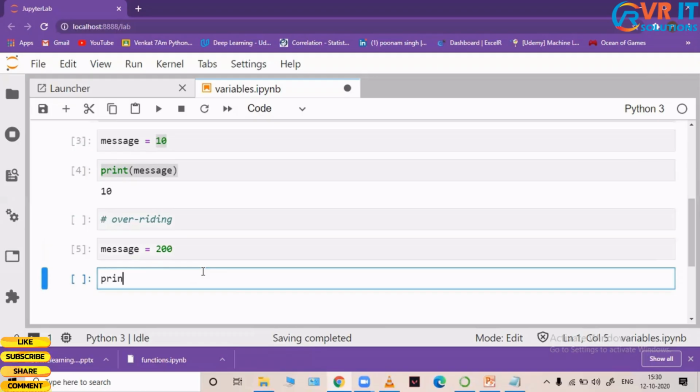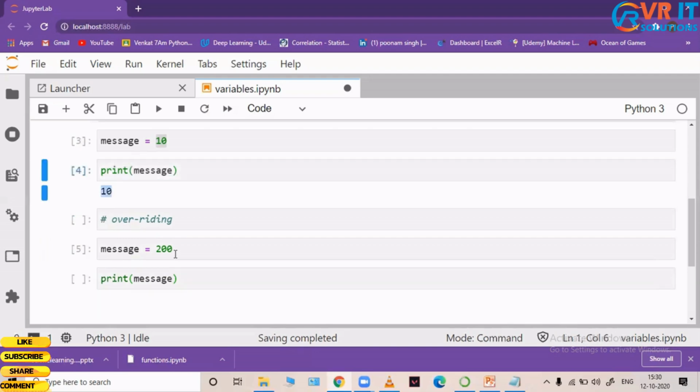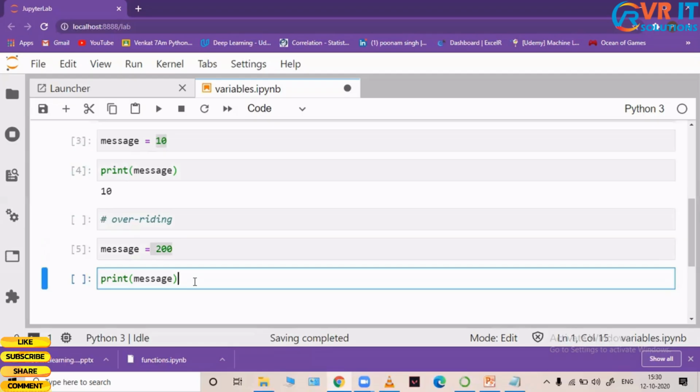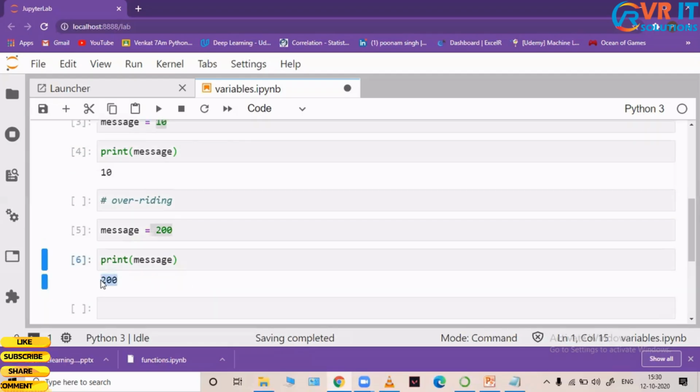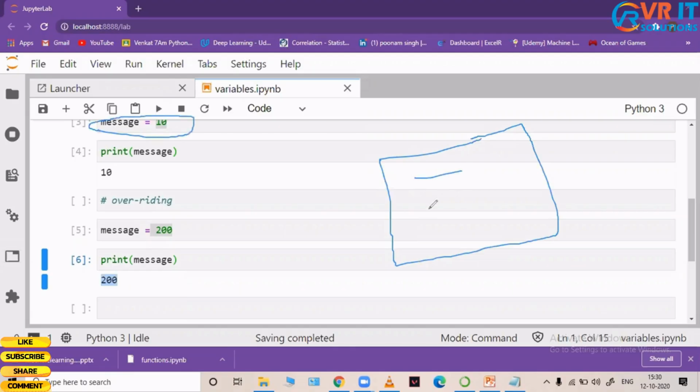And I'm going to say print message. What will happen here? What do you guys think? Will it print 10 or will it print 200? When I execute this set of code, I can see that it gives me 200. Let us discuss what happens internally. The first time I said message is equal to 10, my Python interpreter created a small memory location for my variable called message, and its value was 10.